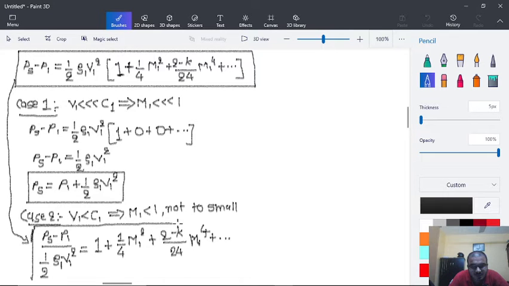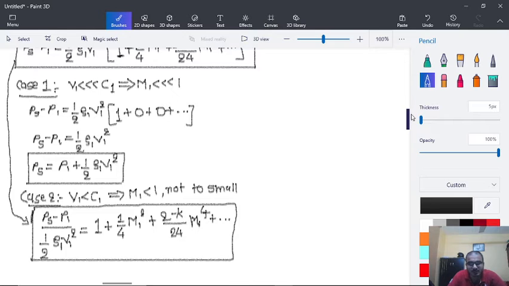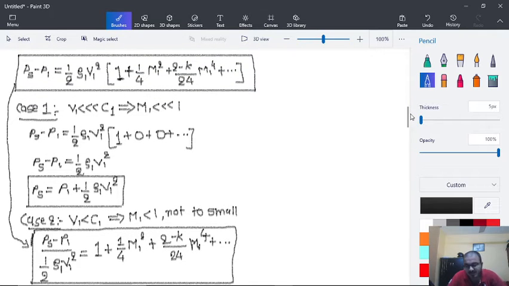That will be case 2 for us. So that is the end of the stagnation pressure part. Now we will move forward with our next topic, that is the expression for stagnation density.